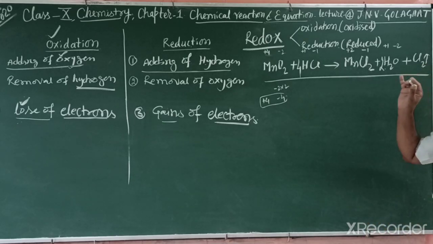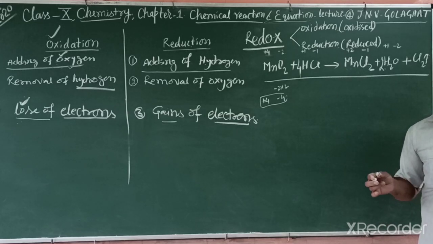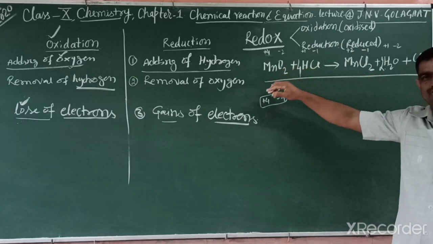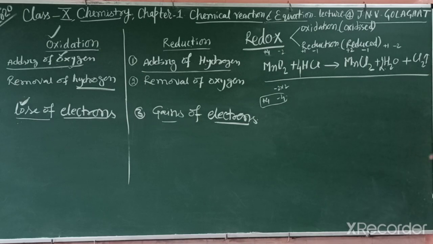You know, for a pure element or atom, the charge is 0. Charge appears only in a compound, when we write a formula in compound form, or if you write any ion. So this one is an element, so charge is 0.